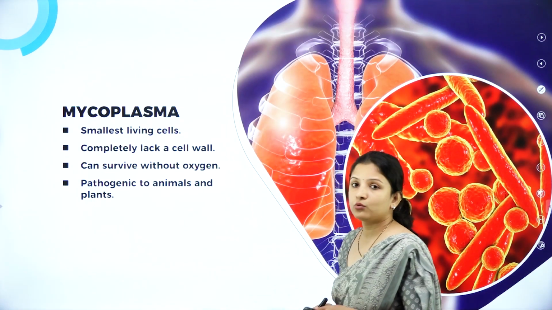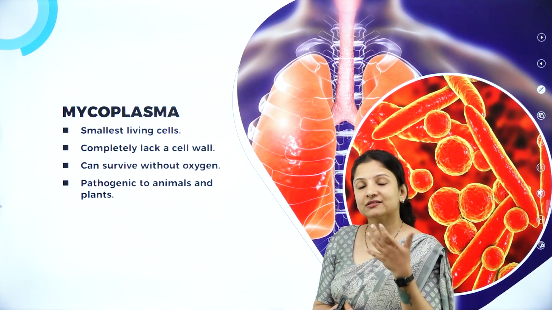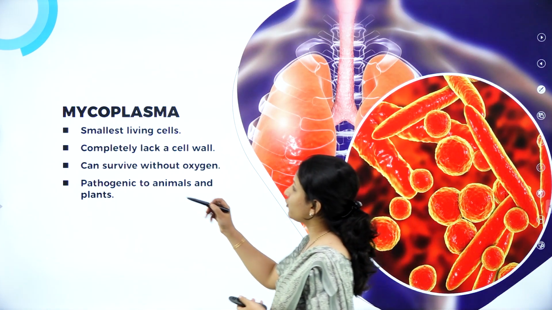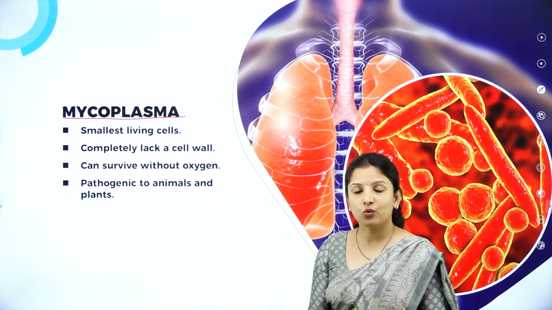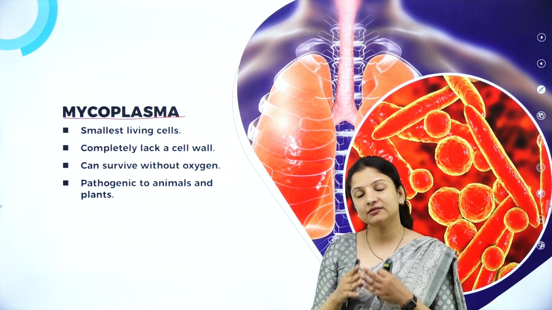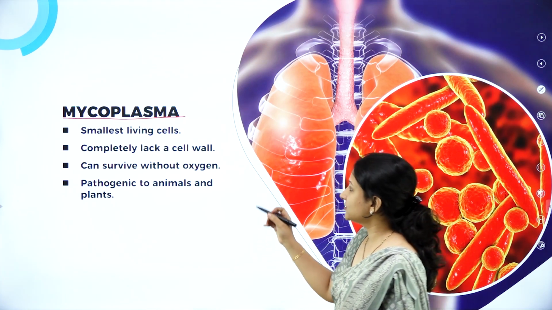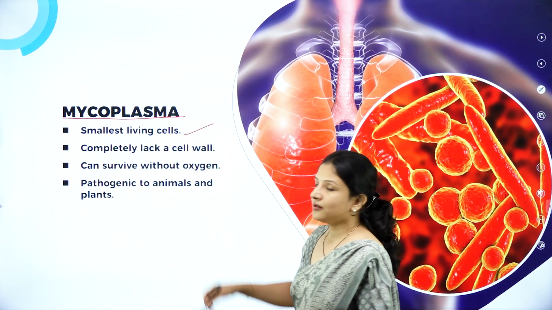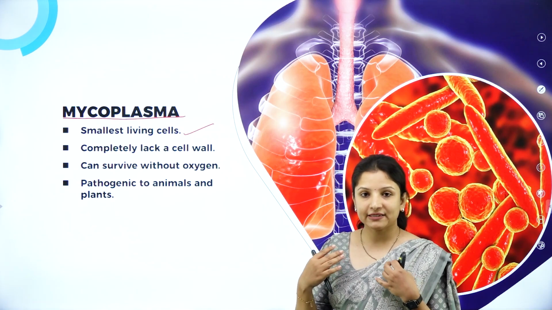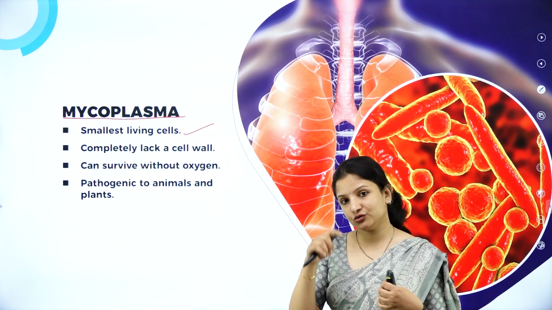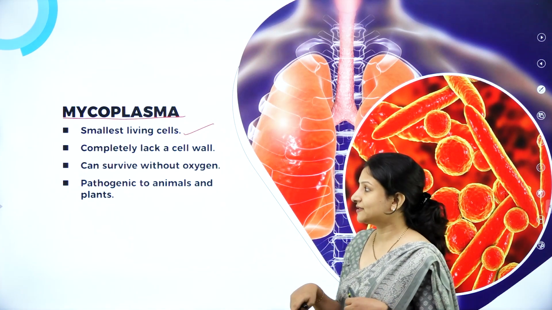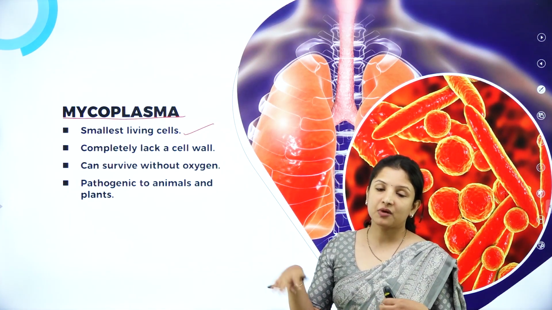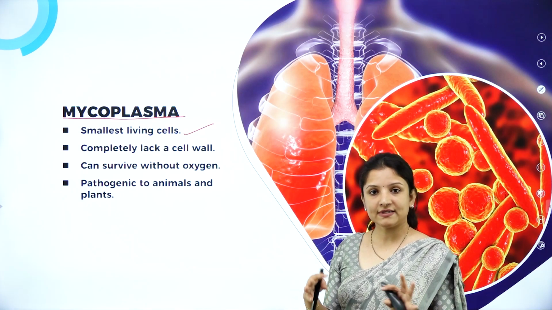Next, we'll talk about one group of bacteria which is placed separately. It is mycoplasma. Mycoplasmas are the smallest known living cells. Which are the smallest living cells on this planet? It is mycoplasma. And why have they been placed separately? Because bacteria do have a cell wall made up of polysaccharides and amino acids, but these mycoplasma completely don't have a cell wall.